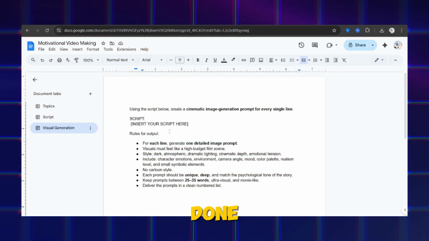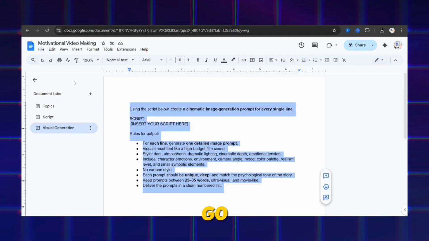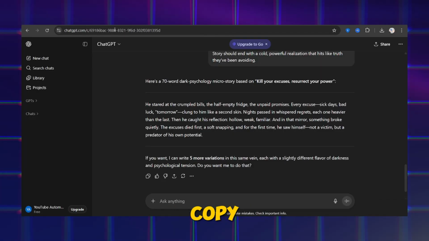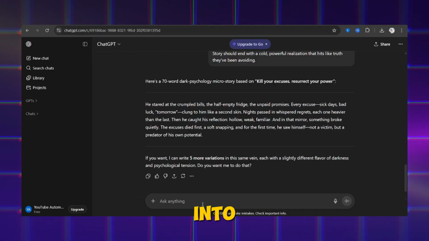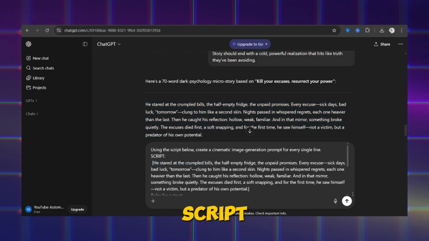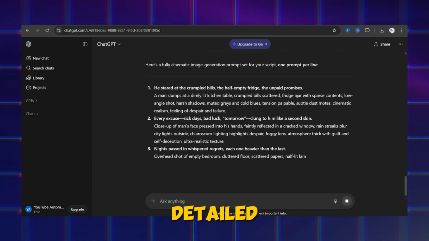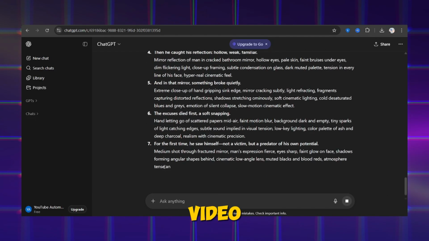Once the voice is done, the next step is visual generation. For that, go back to the same document, copy the last prompt, paste it into ChatGPT, and replace the script section with your own script. ChatGPT will now generate cinematic, detailed prompts for each line of your video.